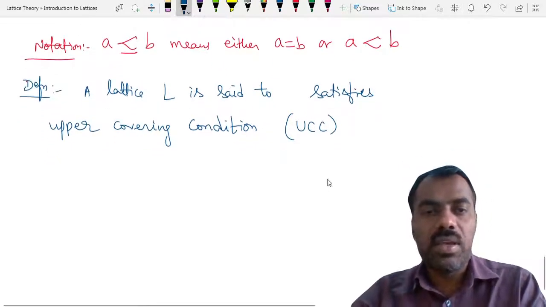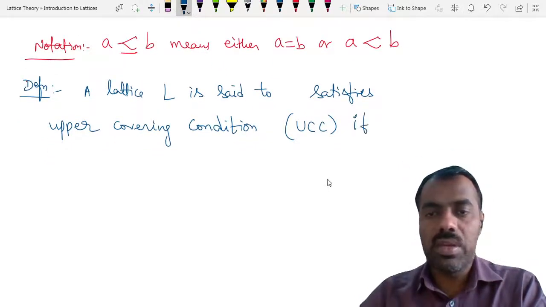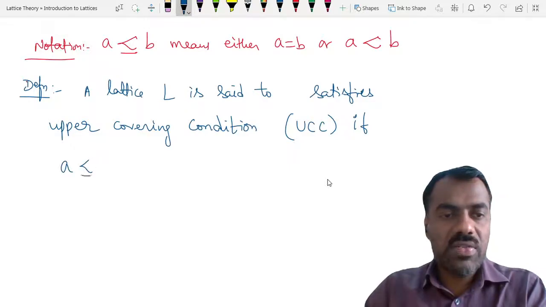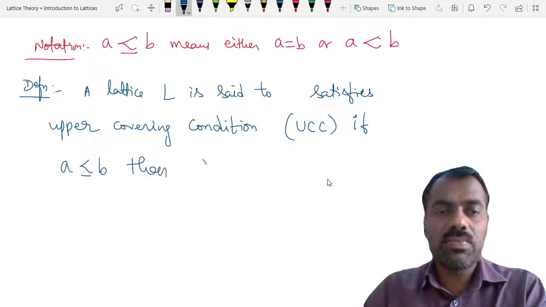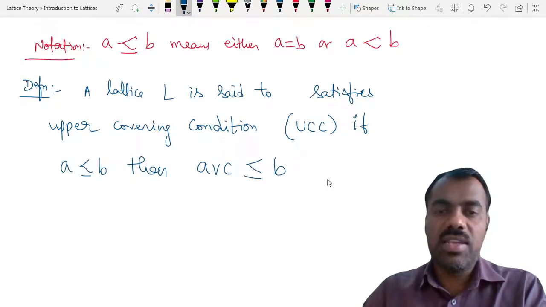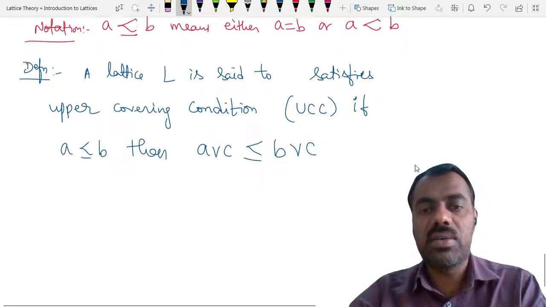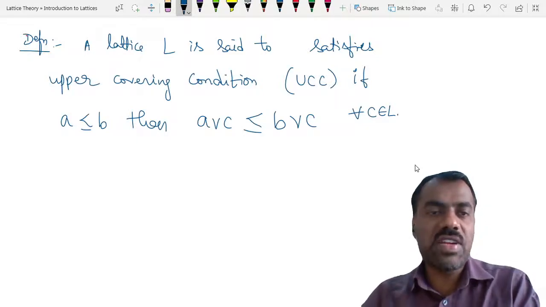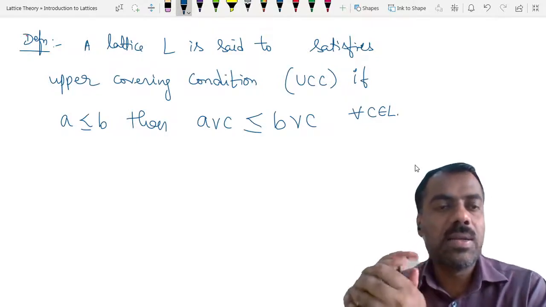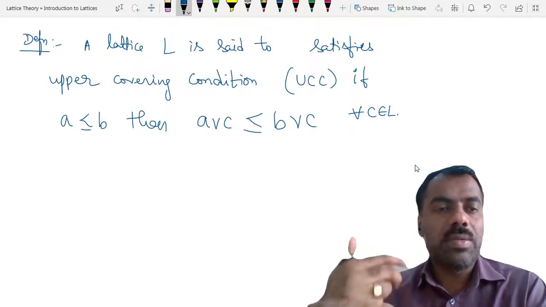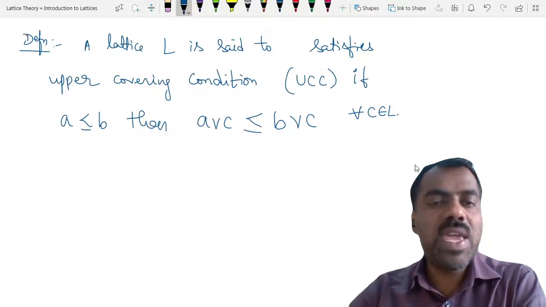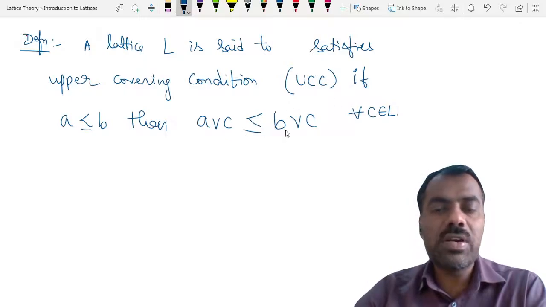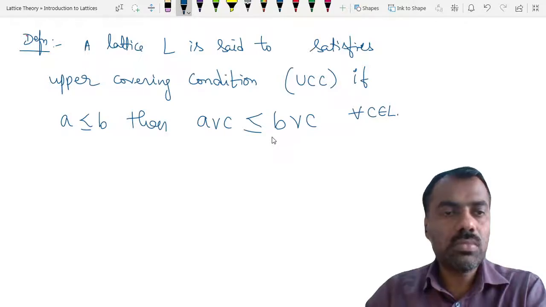Okay. If this is true, then A join C should also be less than or equal to B join C, for every C in L. Is the definition clear? What is meant by saying upper covering condition? That means whenever A is covered by B, then A join C should be covered by B join C if they are not equal. Is this clear?